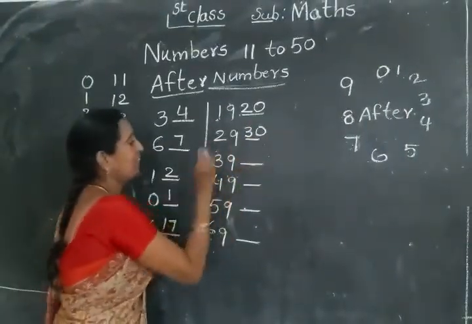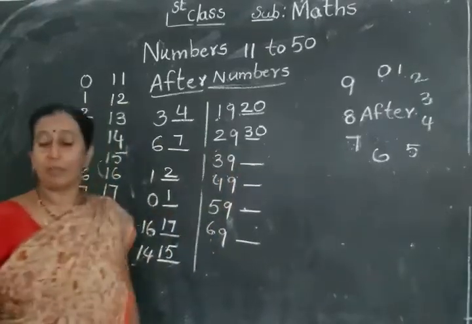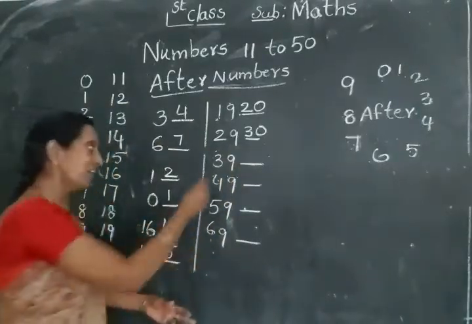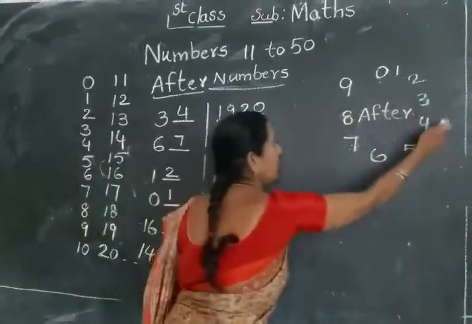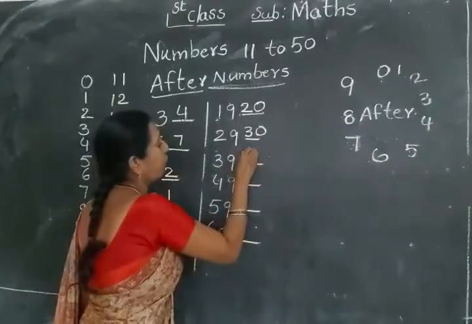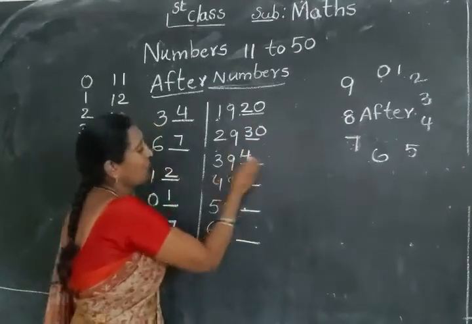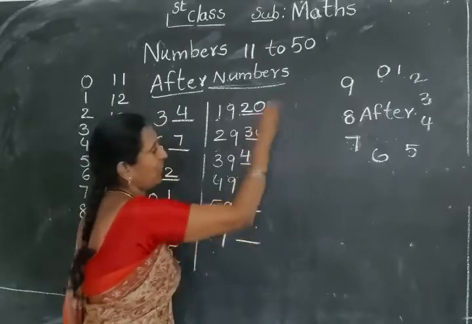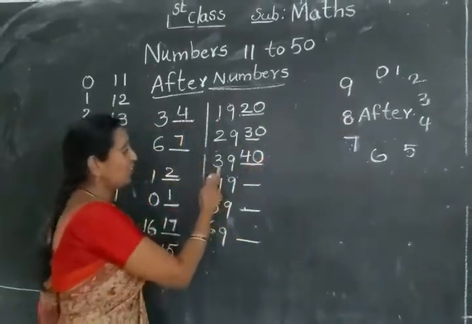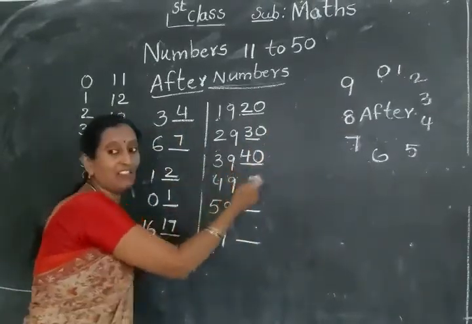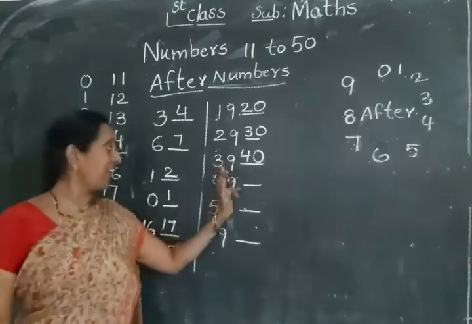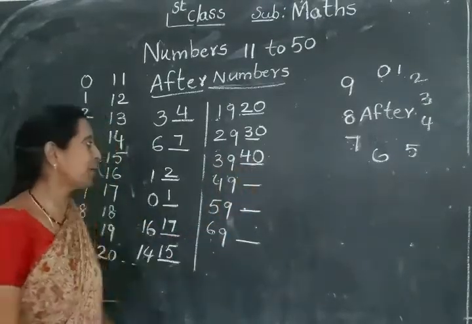Right. Here 39 after, which number comes? No? 3 after which number? 4. The 9 will be changed to 0. So 39 after which number? 39 after 40. Like this.